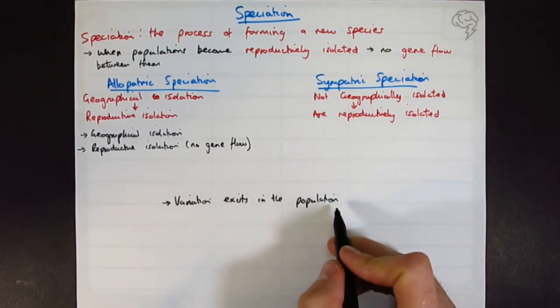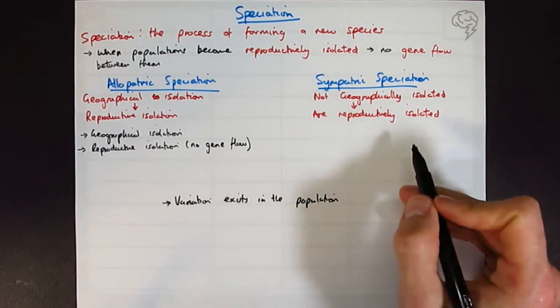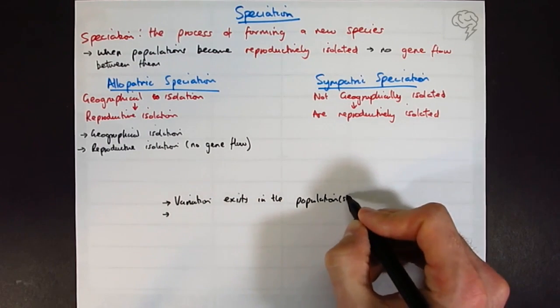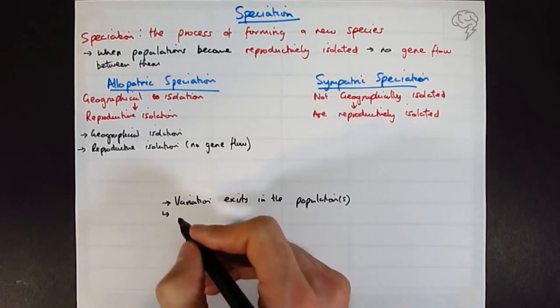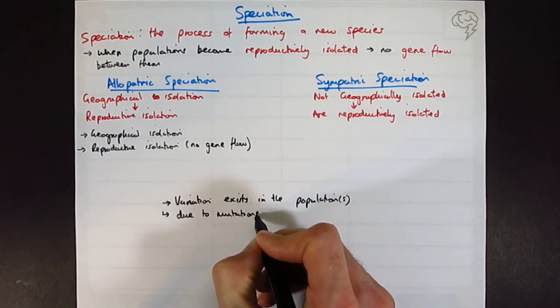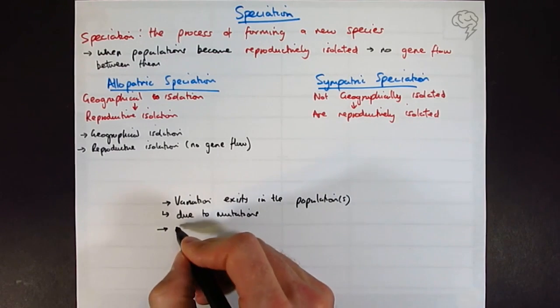We could say populations for geographical isolation because they're in two separate populations. For sympatric, it's still one population. So be a little bit careful with the s that you choose to add on the end there or not. And why does variation exist? Well, due to mutations mostly. So there are different selection pressures.